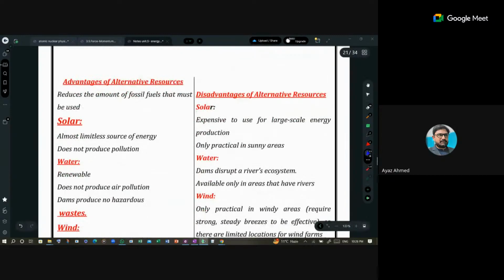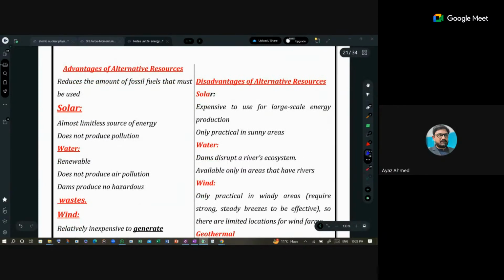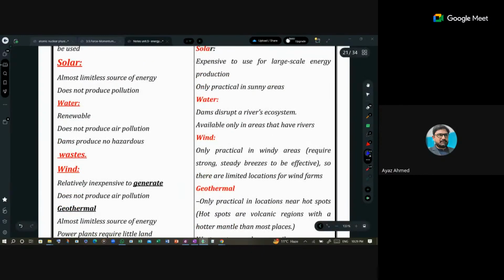So here there are different advantages and disadvantages of different energy resources. For example, in column number one, advantages are there, and in column number two, disadvantages are there. Solar has the advantage that it is almost a limitless source of energy and does not produce any pollution, right? The disadvantage is that it is expensive to use at larger scale because we are not able to catch all that energy.